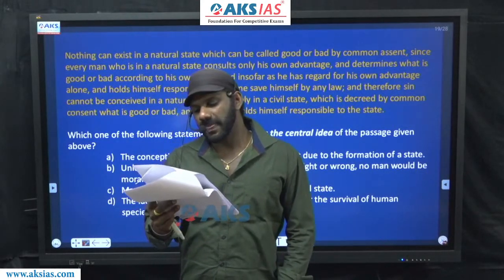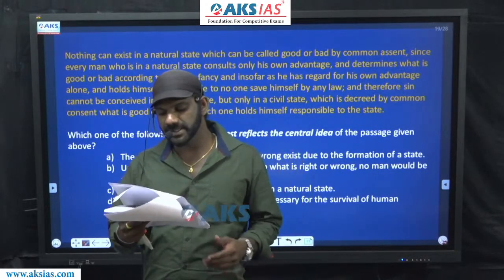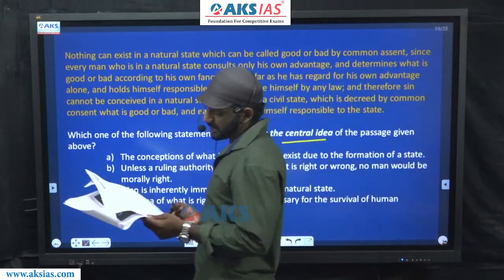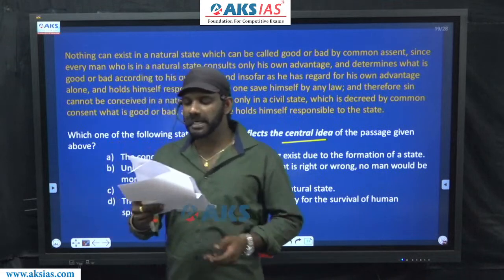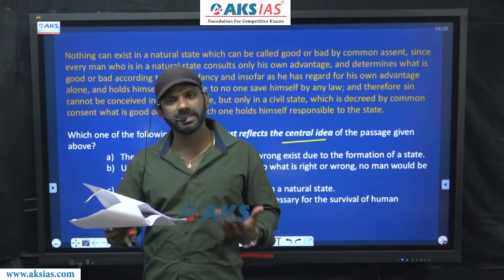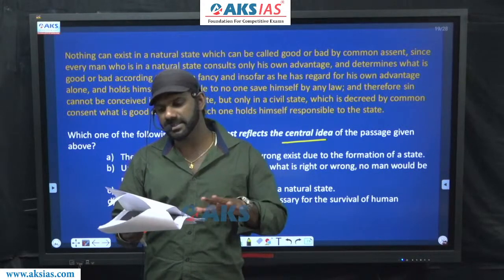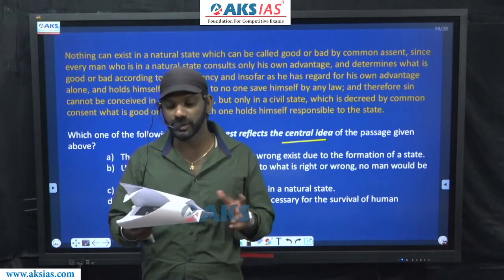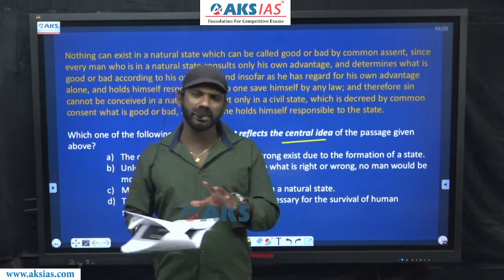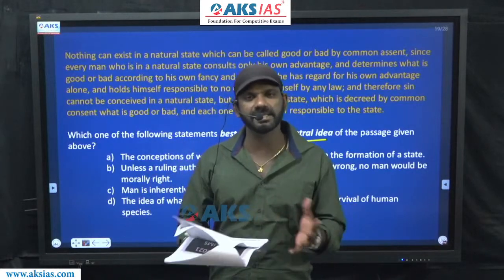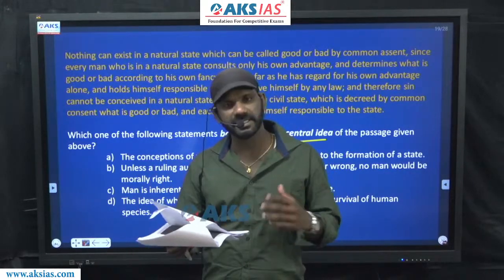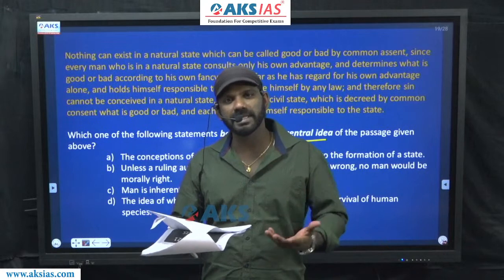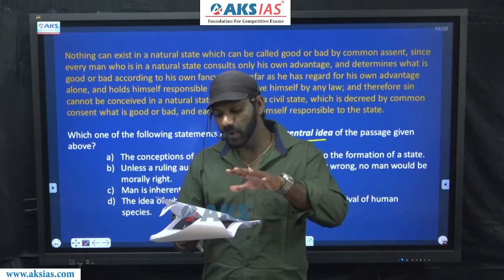The question is, which of the following best reflects the central idea of the passage? The same one, it is a main idea question, right? Now, the whole passage talks about deciding what is right and what is wrong. Nothing can exist in a natural state which can be called good or bad by common assent. There's nothing like everyone together says, or everyone agrees and says that it's good, or everyone agrees and says that it's bad, because a person has got his own way of looking at things, his own ways of deciding what is right and what is wrong. That is what the whole passage is about.